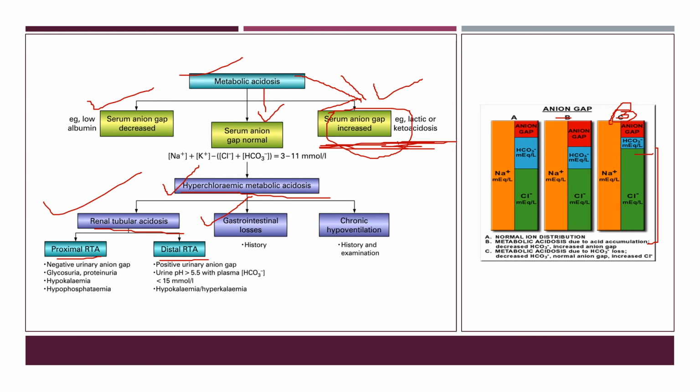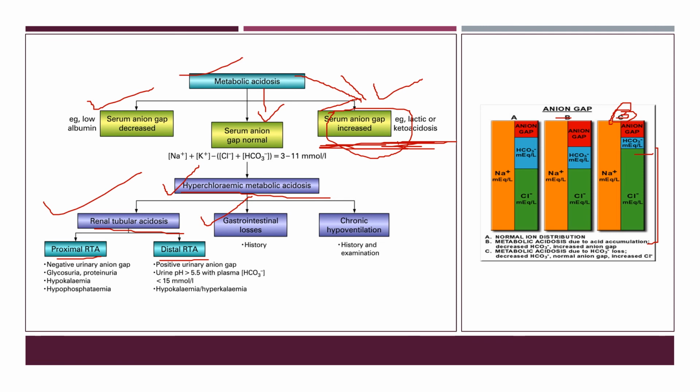The kidney will be unable to retain or reabsorb the bicarbonate. In those cases there will be bicarbonate loss and hyperchloremic metabolic acidosis. If it is due to gastrointestinal loss such as diarrhea, the treatment will be different than if it is due to renal tubular loss.